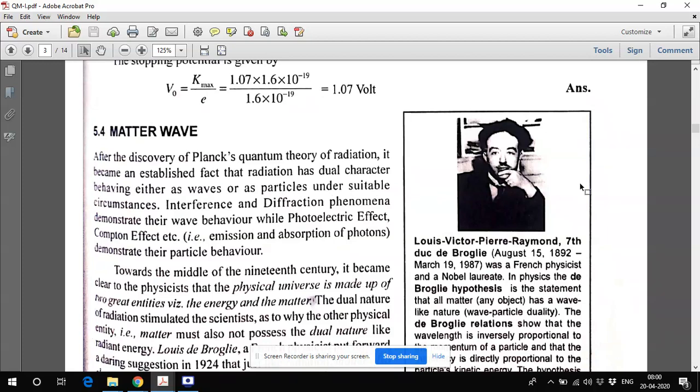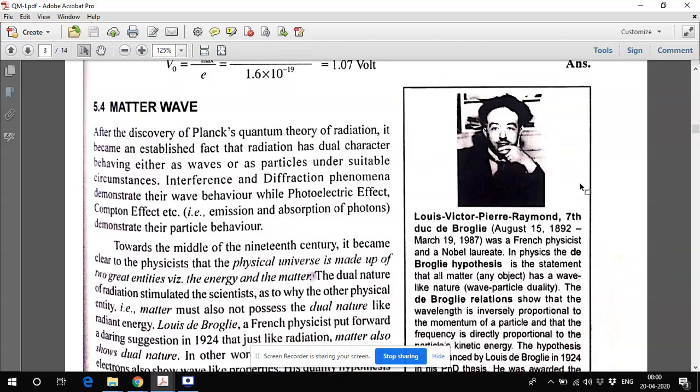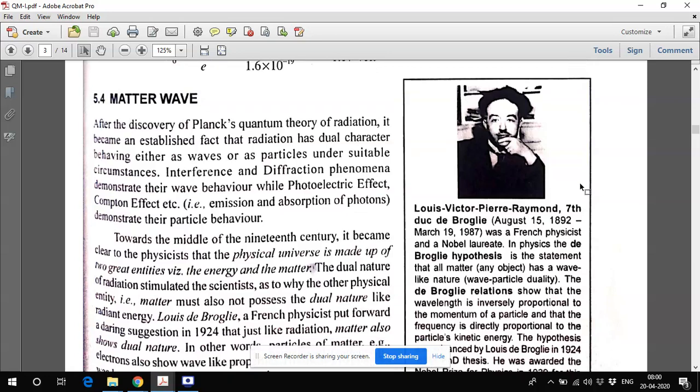So let me tell you what the matter wave actually is. Now turn back to this point: Planck's quantum theory of radiation was okay in the form of quantum theory, but still we know interference and diffraction phenomena. These phenomena are easily explainable if we are considering the wave nature. So two kinds of natures are there. You can send energy in the form of a wave. You can send energy in the form of quanta. So two kinds of waves are there.